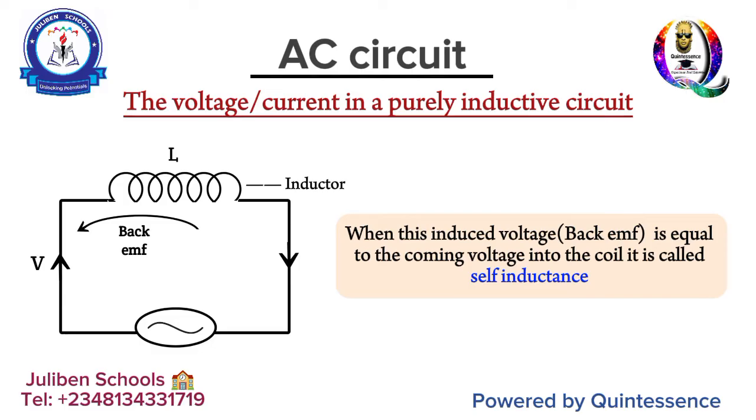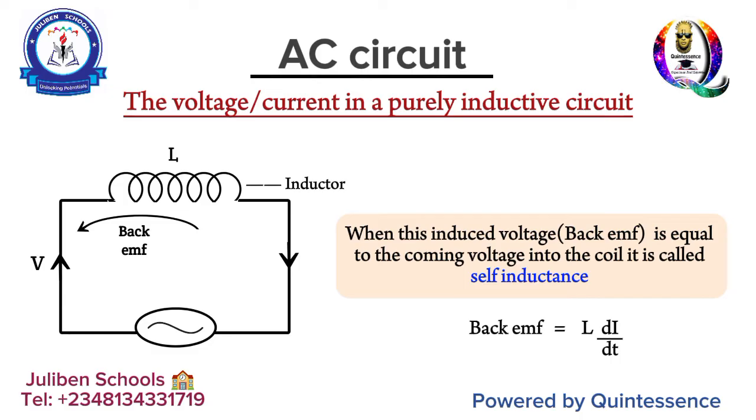So it goes in the opposite direction so as to oppose the coming voltage in the system. And when this coming voltage happens to be equal to the back EMF, now expressed as L di over dt, that is the back EMF, L di over dt, that is the one opposing the voltage coming from your socket. So when they happen to be equal, you refer to that as self-inductance.